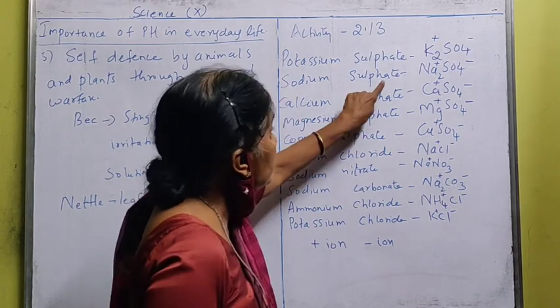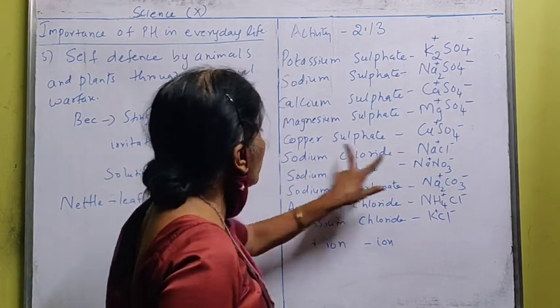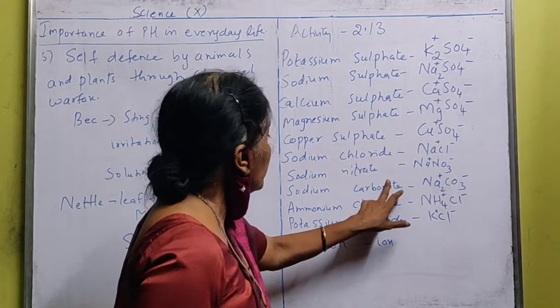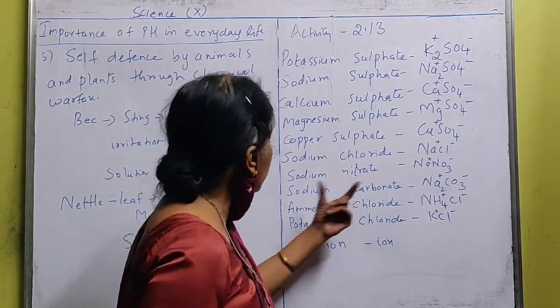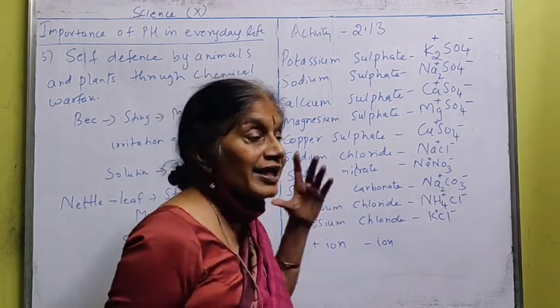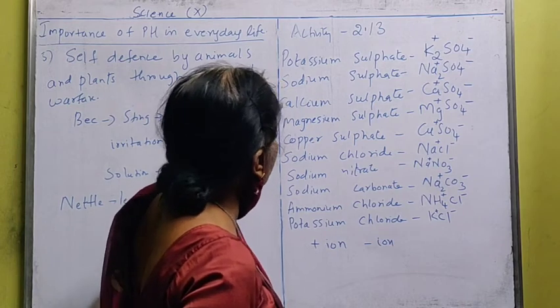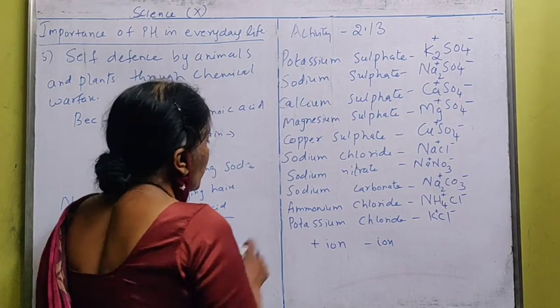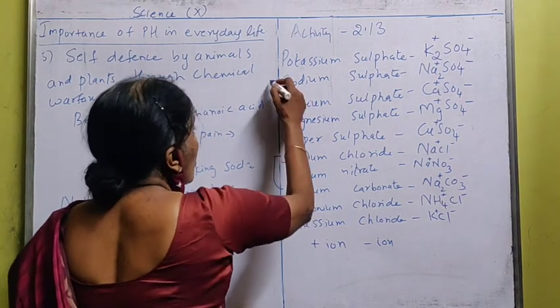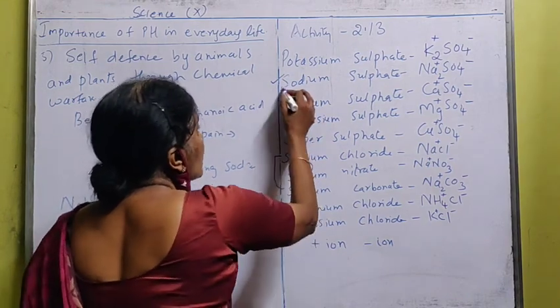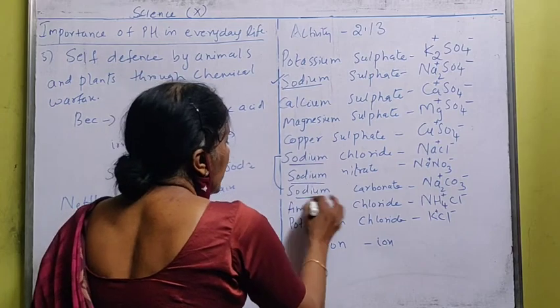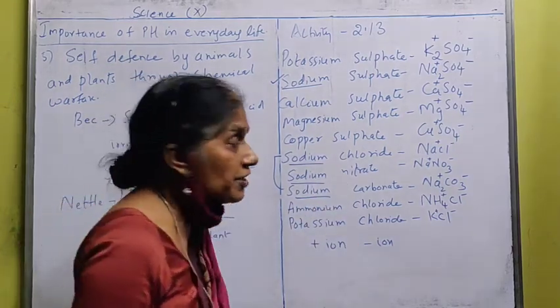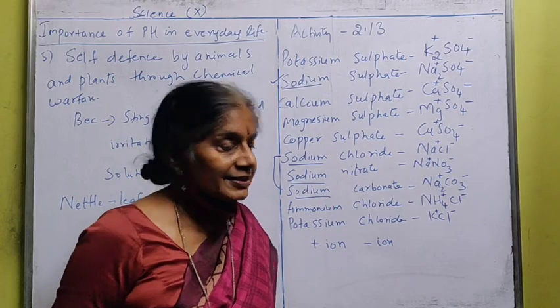Because in sodium sulfate, sodium chloride, sodium nitrate and sodium carbonate, sodium is there. The first positive ion is sodium in all of these.